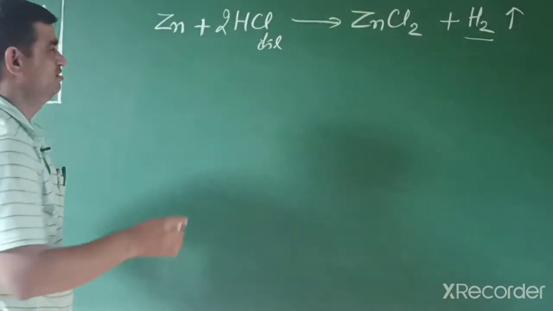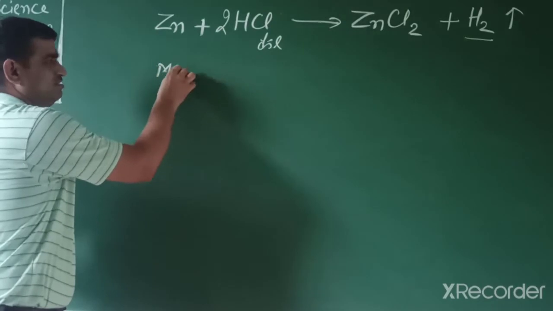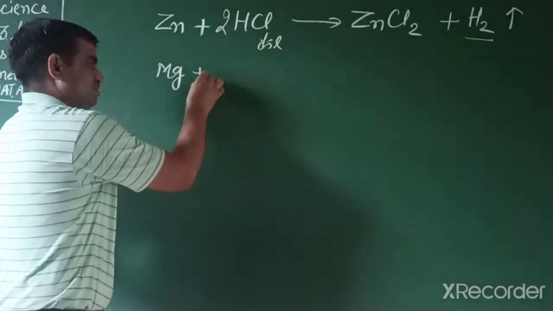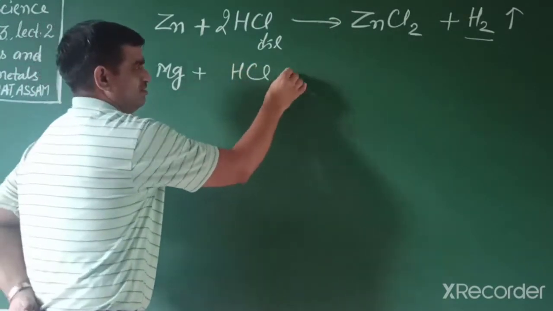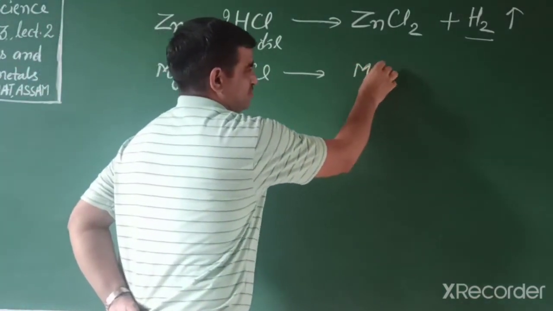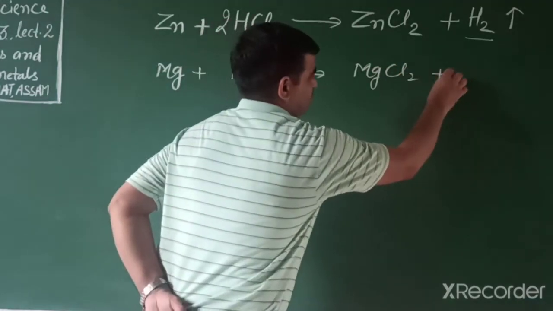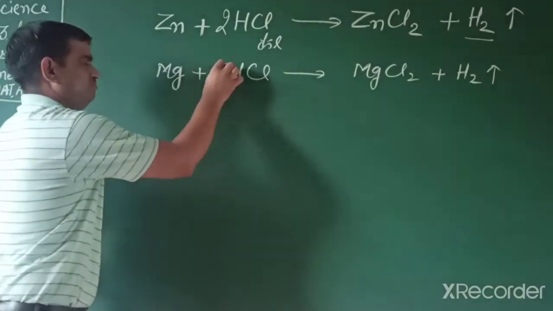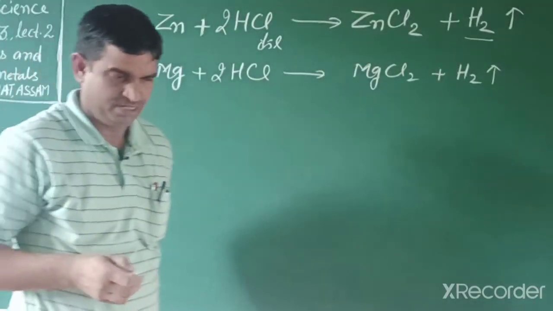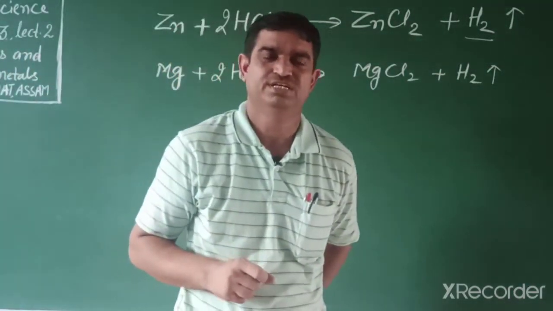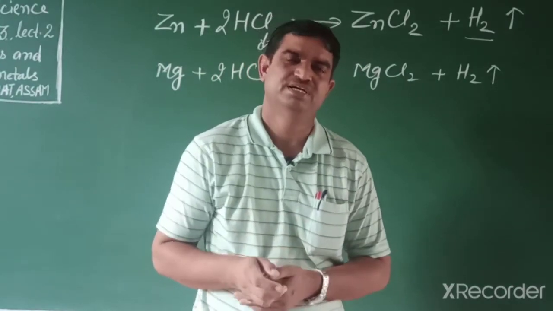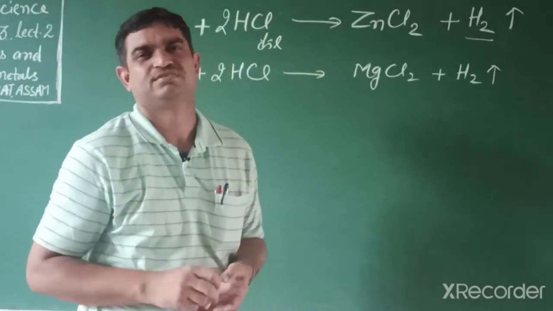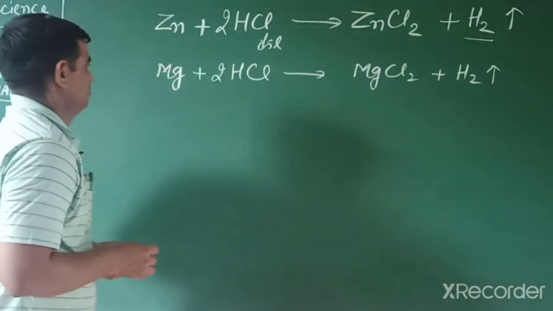In a similar way, magnesium also reacts, but magnesium's reactivity is more than zinc. It is the same reaction, forming magnesium chloride, and hydrogen gas is released. And these are exothermic reactions. In a similar way, students, other metals like iron and lead also react, but their reactivity is lesser than these elements.